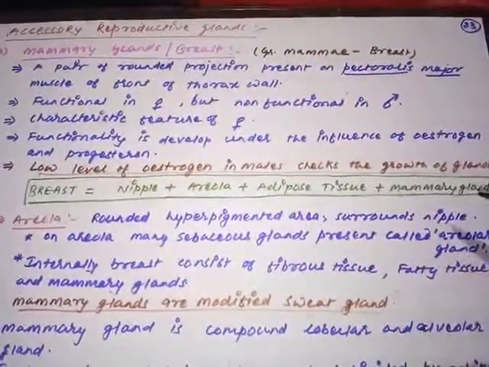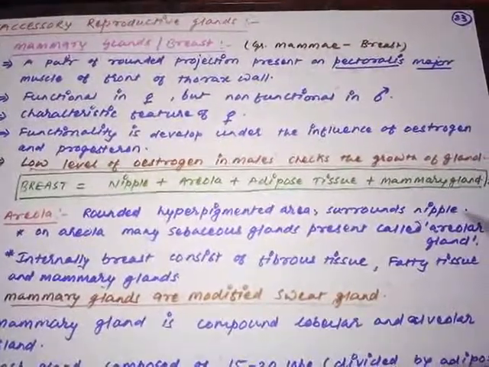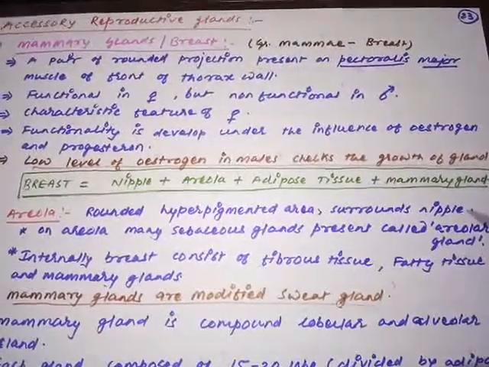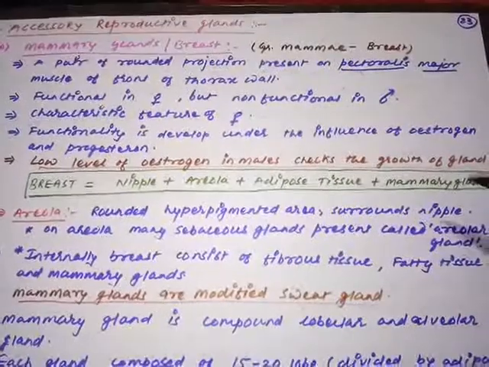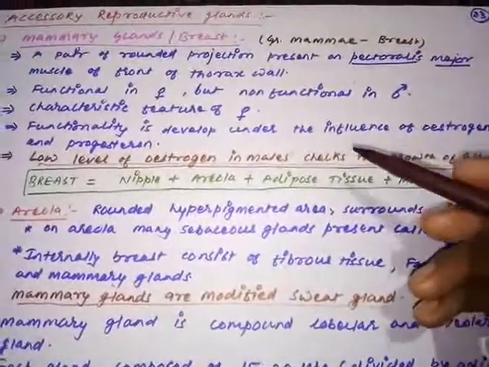So that is why the growth of the mammary gland is reduced therein, so they are not able to produce the milk. So now moving on to the major topic of ours, that is the breast.